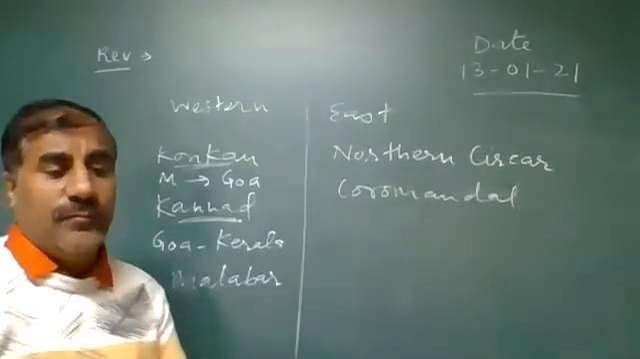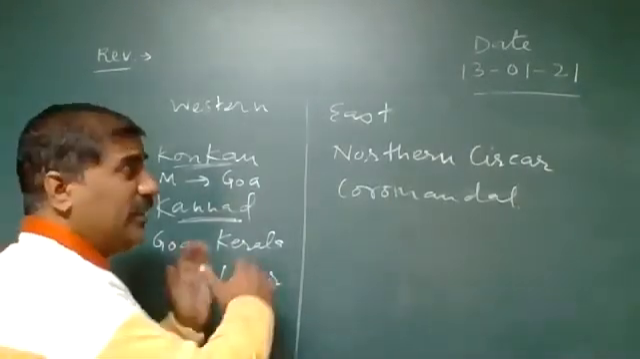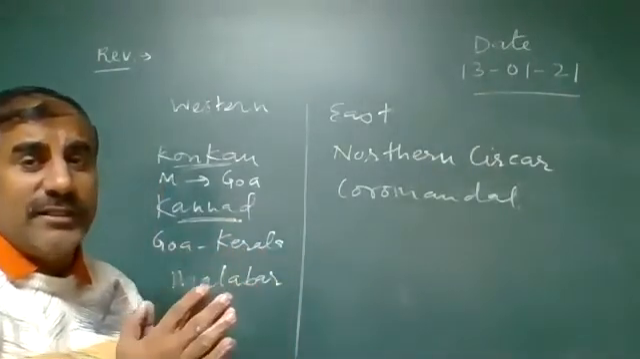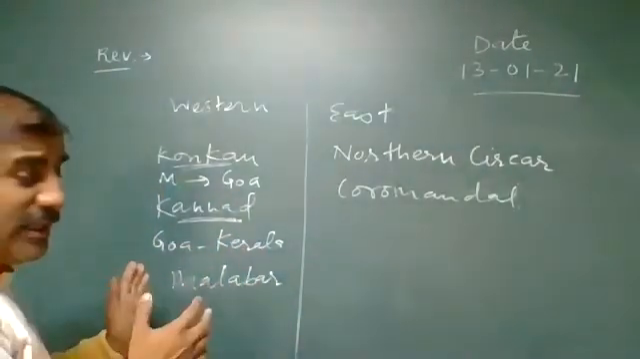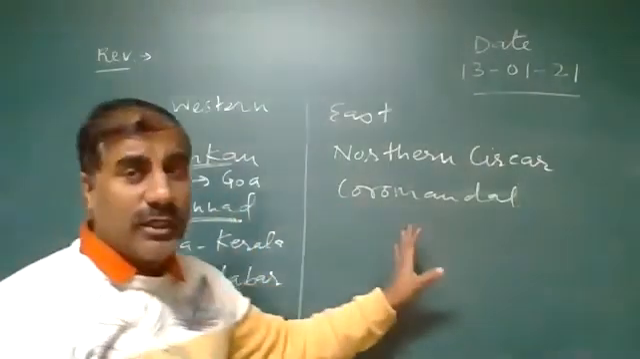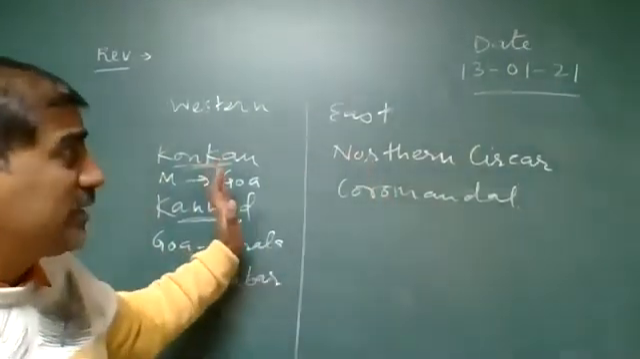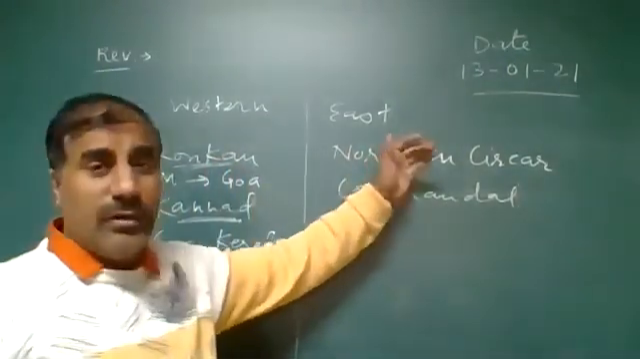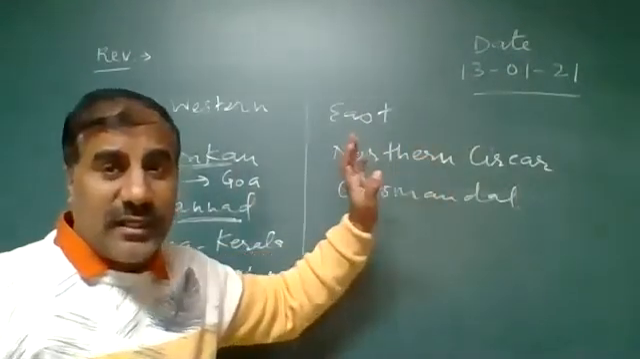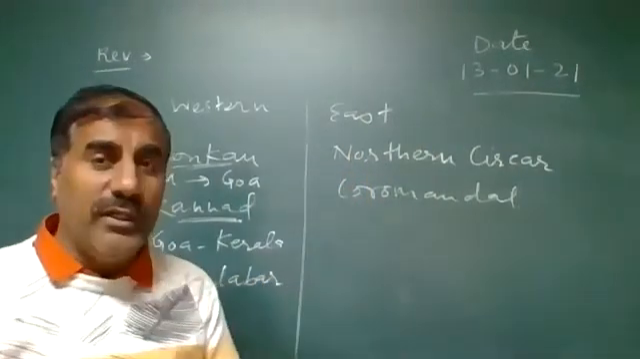Now our next physical division is the coastal plains. The eastern part and western part of the coastal area are known as the coastal plains. These are classified on the basis of two divisions: the eastern coastal plains and the western coastal plains. From Odisha till Tamil Nadu, that area is known as the Northern Circars, and below Tamil Nadu to Kanyakumari is known as the Coromandel area.